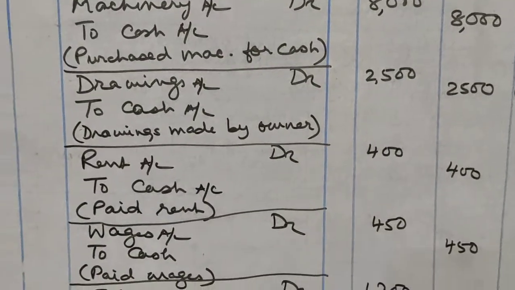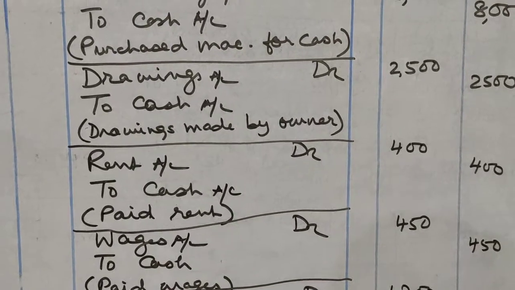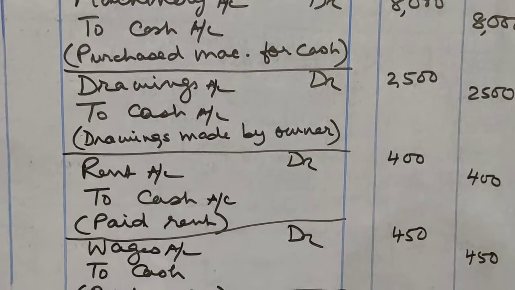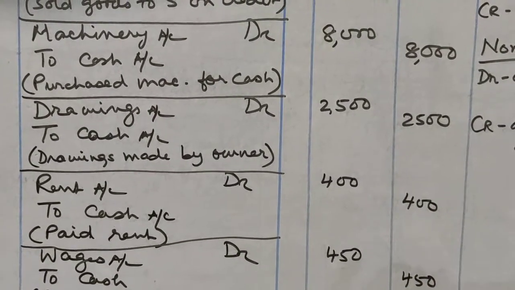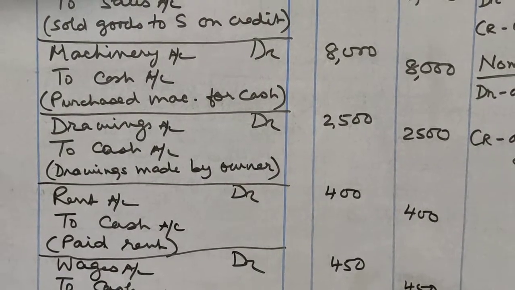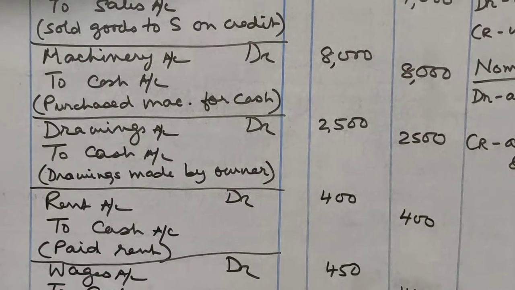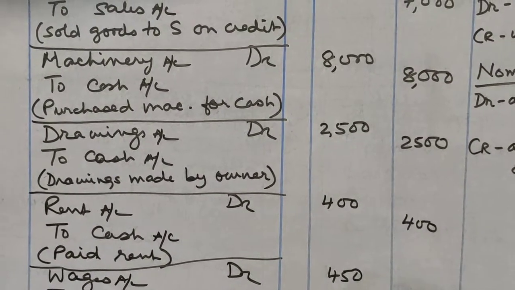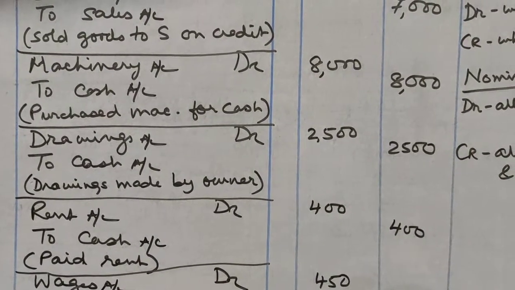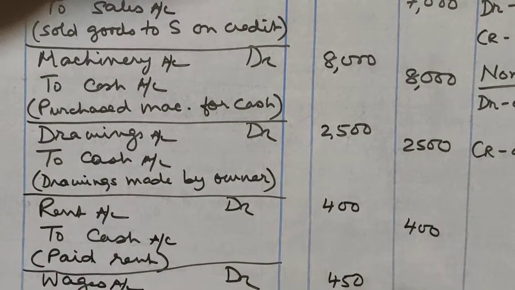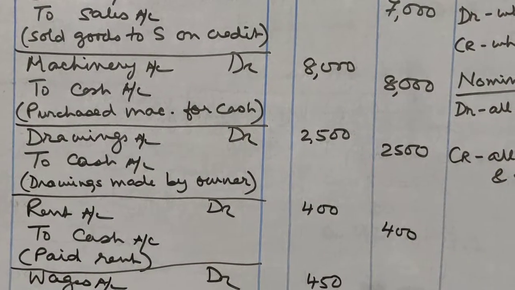Then withdrew cash from the business for personal use, 2,500. Now here the owner is taking out cash from the business for his own personal use. Whenever the owner takes out cash or goods from the business for his own personal use, drawings account is debited. We debit drawings account. I repeat once again: whenever the owner of the business takes out cash or goods from the business for his own personal use, drawings account is debited. So drawings account will be debited by 2,500.